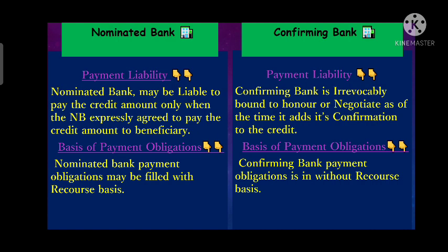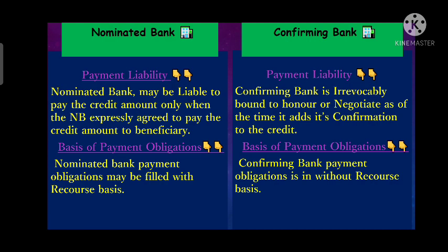There might be a chance that in future the issuing bank will not be able to reimburse the nominated bank, possibly if the issuing bank defaults. So there is a risk for the nominated bank. So in recourse basis, the nominated bank can get the fund back from the exporter along with interest. This is called with recourse basis.